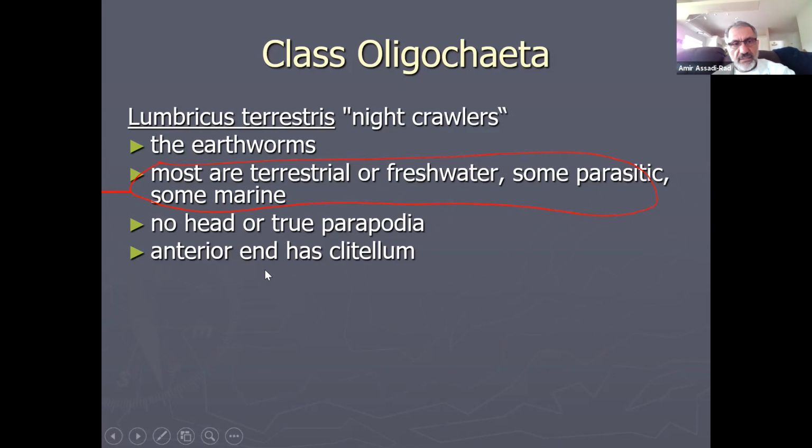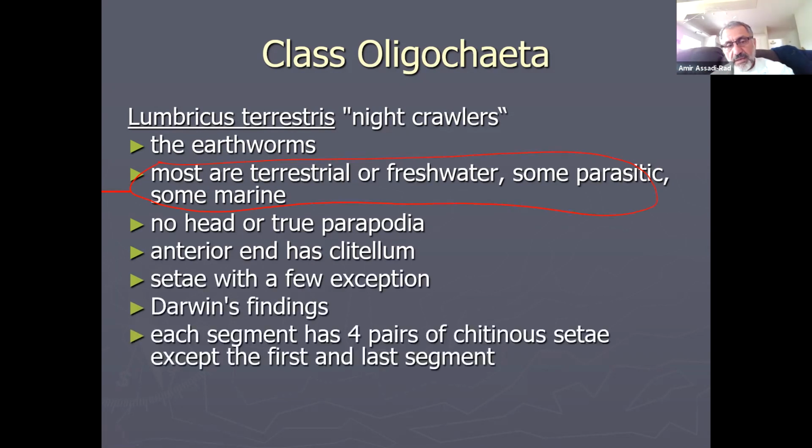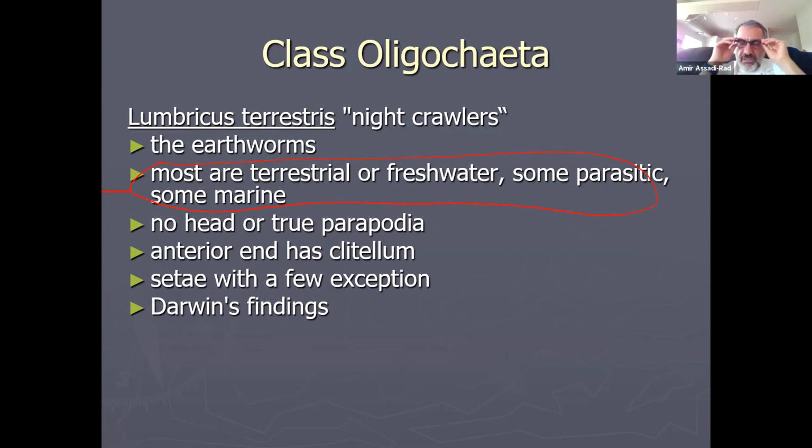Another end, the anterior end has the clitellum. I already talked about that. Setae with a few exceptions. Darwin's findings. What did Darwin find? Darwin, during his time, said that earthworms are good for earth, good for soil, good for farmers. Farmers at that time thought earthworms were a pest and needed to get rid of them. But Darwin said no, they're good for earth, for soil and for plants. And absolutely that was true, because earthworms mix up the bottom soil with topsoil.